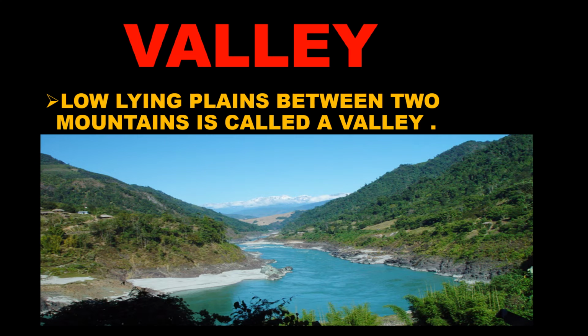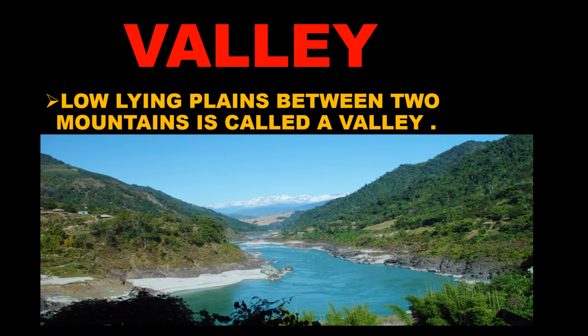Flat lands are called plains. So this type of area is called a valley. This is the picture of a valley because there are mountains on both sides, and in between there is a flat land.